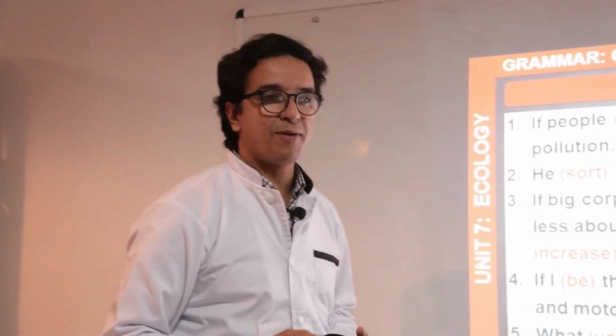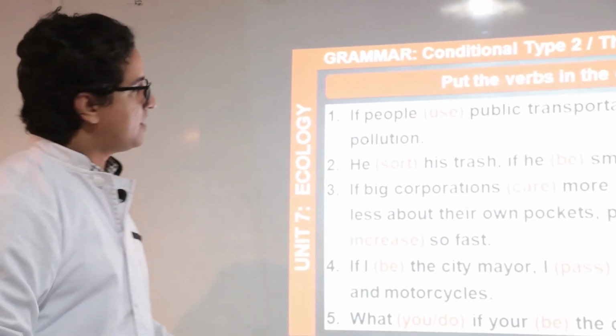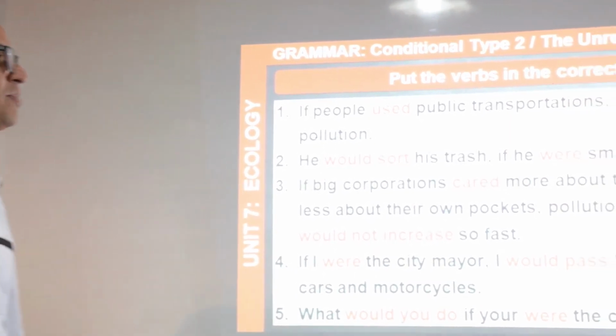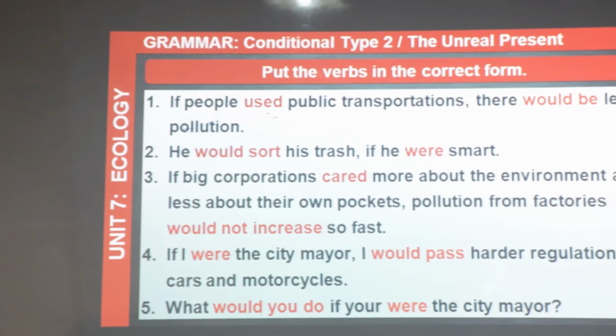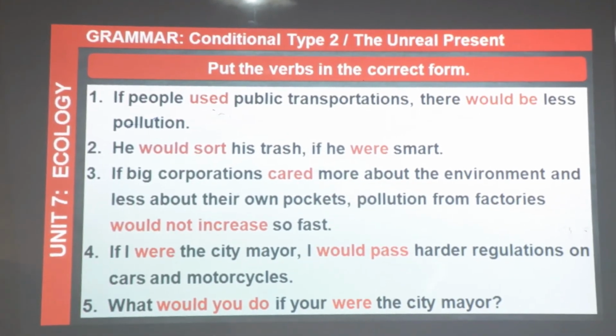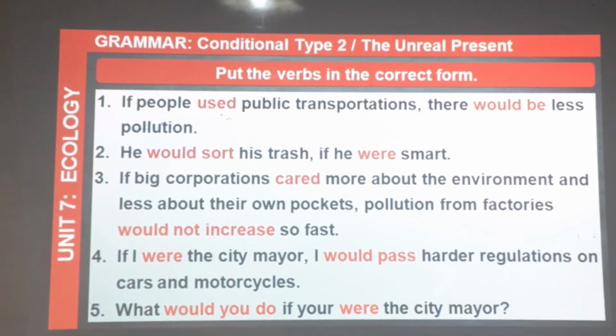Let's see the corrections. The first sentence: if people used public transportations, there would be less pollution. Second one: he would sort his trash if he were smart.